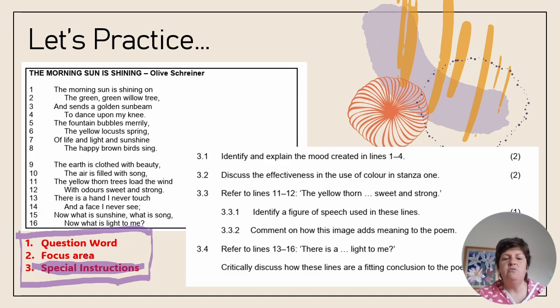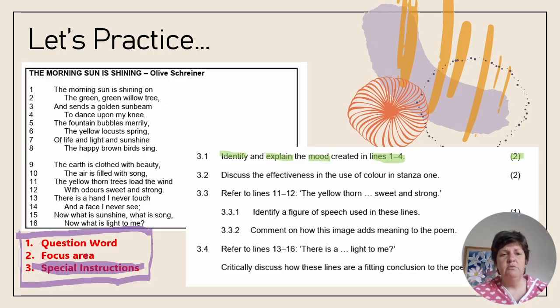Okay, 3.1 says identify and explain the mood created in lines 1 to 4. So you have 2 question words here, identify and explain, all right? So you're going to need a brief fact, which you're going to have to justify with a fact from the poem. Your focus area is the mood, and then your special instruction is that you must look only at lines 1 to 4 for 2 marks.